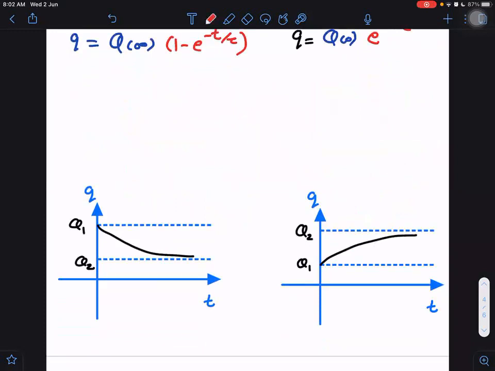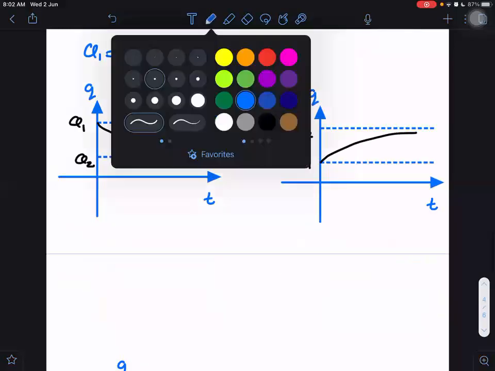What would be the equation here? Q1 is equal to Q0 and here Q2 is equal to Q at infinity. Again, what would be the multiplication factor?